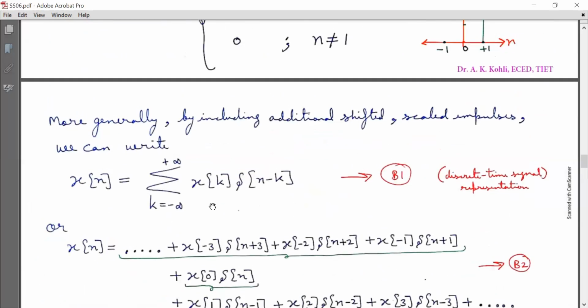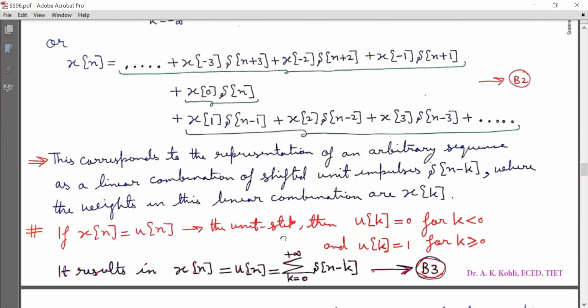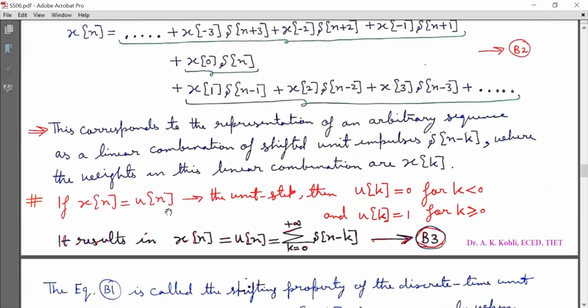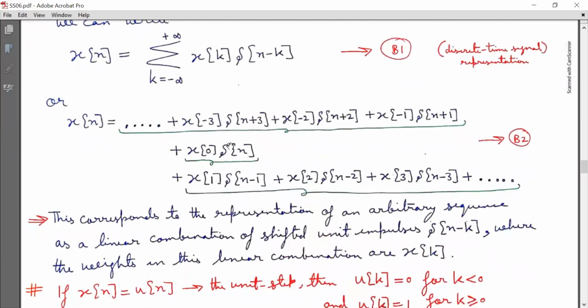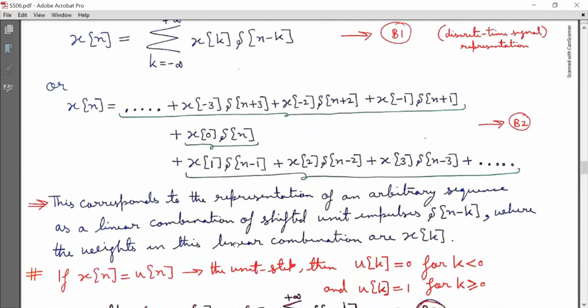So here, look at equation B1. x[n] = summation k running from minus infinity to infinity x[k] δ[n-k]. This x[k] is the weight or scale factor, and δ[n-k] is the unit impulse shifted by k units. If x[n] is equal to u[n] in equation B1, then instead of x[k] there will be u[k].